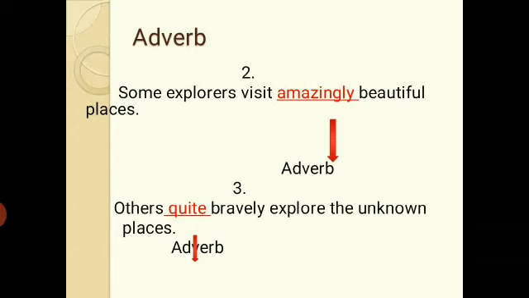So this adverb here enhances or elaborates the meaning of the adjective, and the adjective here is beautiful. As in the definition we have just studied, an adverb enhances the meaning of a verb, adjective or another adverb. So here it enhances the meaning of an adjective.